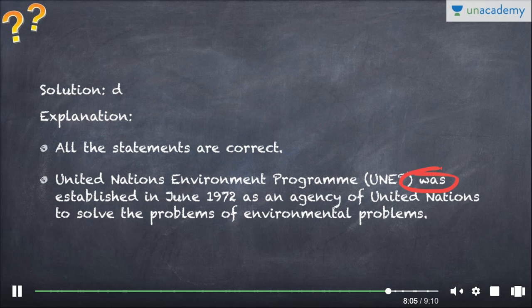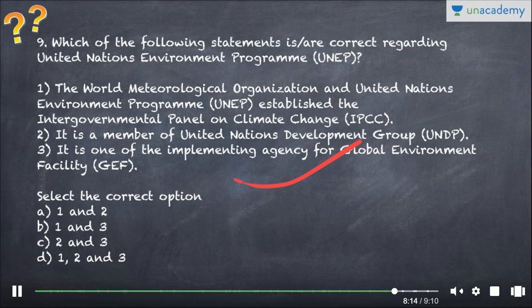United Nations Environment Programme was established in June 1972 by WMO as an agency of United Nations to solve the problems of environment. Okay, all of the statements are correct here. And obviously, it was established by WMO and UNEP. And they established IPCC, Pachauri and all, you know.